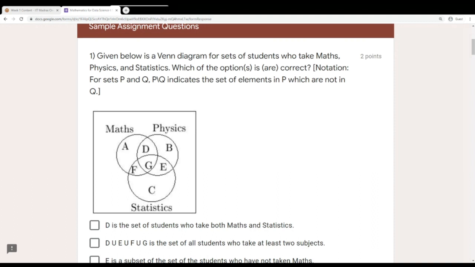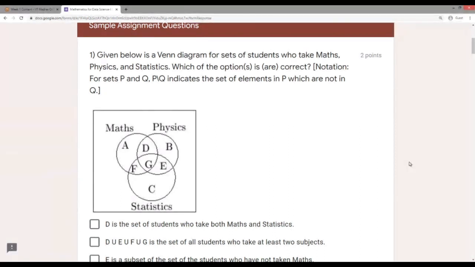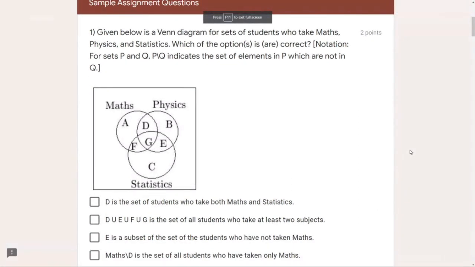Okay. So I think we are good to go now. Yeah, fine. Okay. So let's start with the first question. So the first question says, given below is a Venn diagram for sets. Oh, okay. By the way, everybody, make sure that you are watching Abhinav's stream. The question is there.